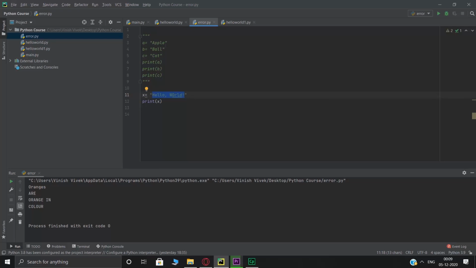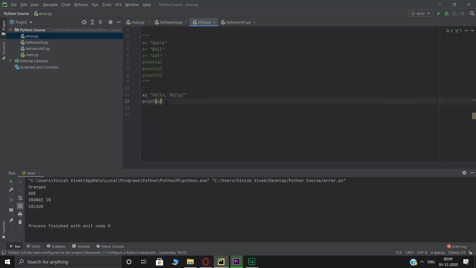So like every other popular programming language, strings in Python are arrays that represent a Unicode character. So Python does not really have a character data type, and a single character is simply a string with a length of 1. Alright, so you can access any character inside this, or you can access any element inside this string by using square brackets.